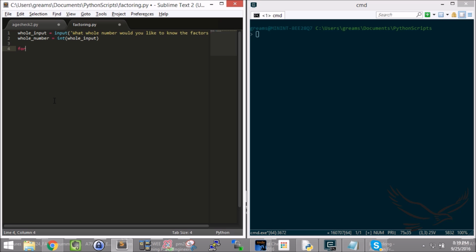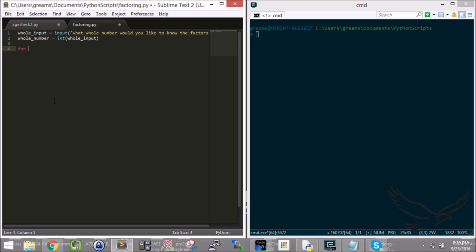But what I want to do is take the whole number that somebody gives me. I want to take any range from the number 2. I don't care about the number 1 because number 1 always is a factor, right? Even prime numbers have number 1 as a factor. So I'm not going to use the number 1, but I want any number from 2 all the way up to the whole number that somebody inputs. I want to see if any of those are factors.